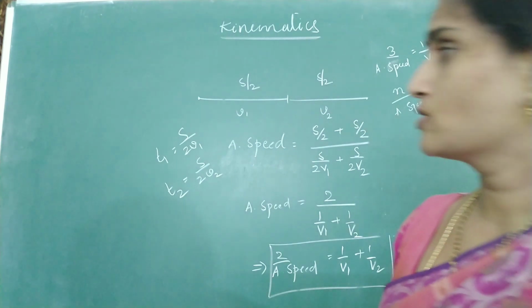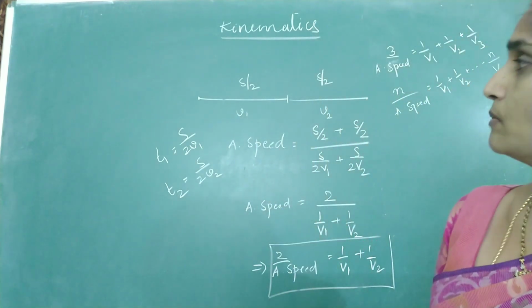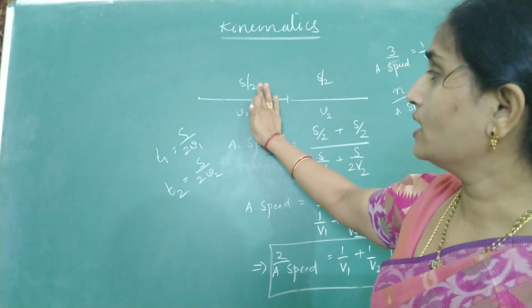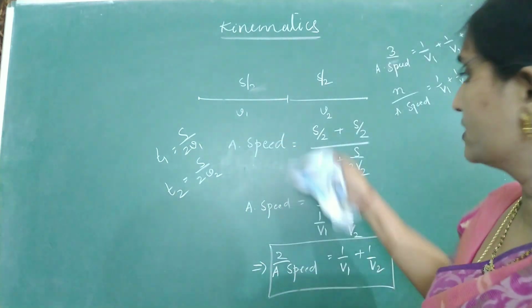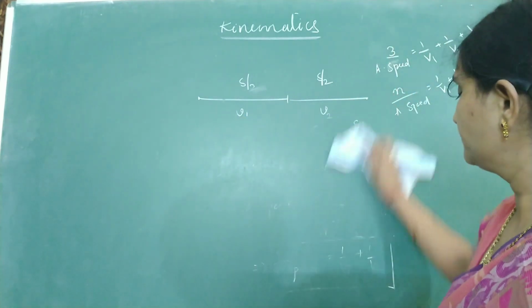But it is not always necessary that the distance should be equally divided. Sometimes the question may be like this: the body covers 1/3 of the distance with a speed V1.